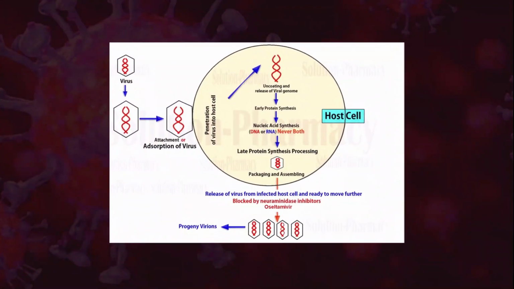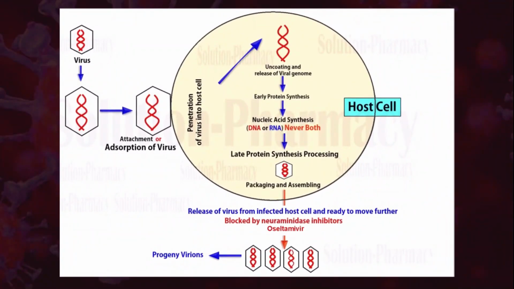Now oseltamivir. The mechanism of action of oseltamivir is, as we are quite familiar with viral entry into the host cell, once the virus gains entry into the host cell, it hijacks the cellular machinery to produce more viral RNA copies. Once these viral RNA copies are produced, they are packaged and then they exit from the host cell. These packaged viral RNA copies exit from the host cell with the help of the neuraminidase enzyme. Oseltamivir binds with this neuraminidase enzyme and stops these viruses from exiting from an infected host cell.